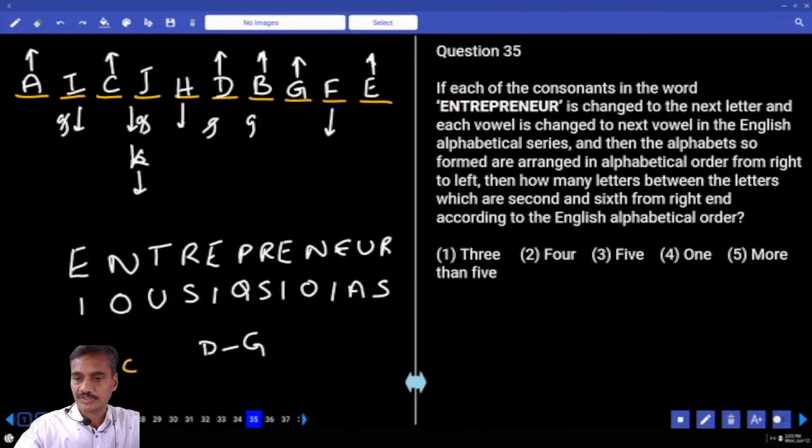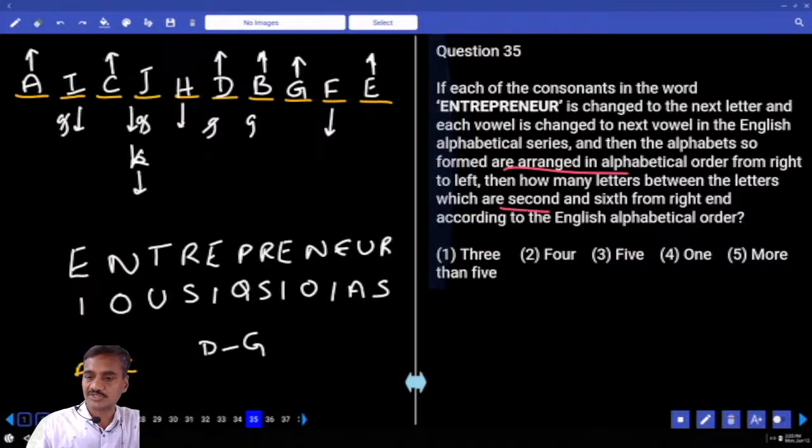And then the letters so formed are arranged in alphabetical order from right to left. Right to left, they are in ascending order. Left to right, it must be in descending. How many letters are there between the letters which are second and the sixth from the right hand side?